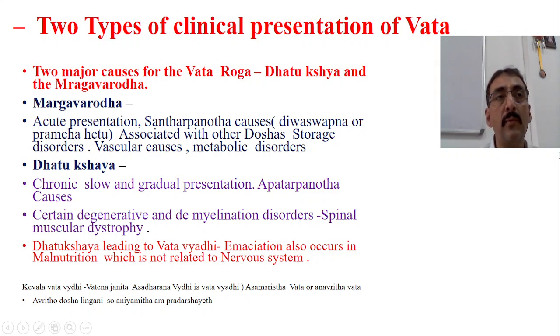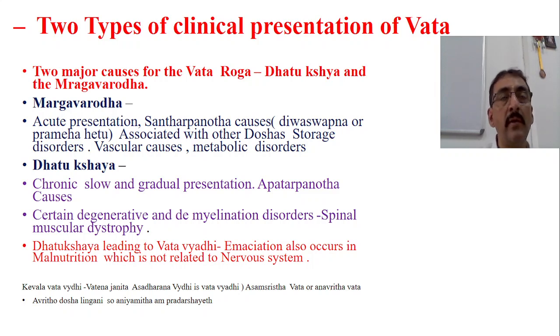Now when we look into the presentations of Vata Roga, there are two types of presentations. One is an acute presentation and another one is chronic presentation. When I talk about Margava Roga Janya Vata Vyadis, most of them are acute presentations, or they are produced from Santarpanotha causes like Divasvapna or Prameha Hetu, etc. These references are there in the classics. So Margava Roga leading to Vata Rogas or Vata Vyadi is most of the time an acute presentation.